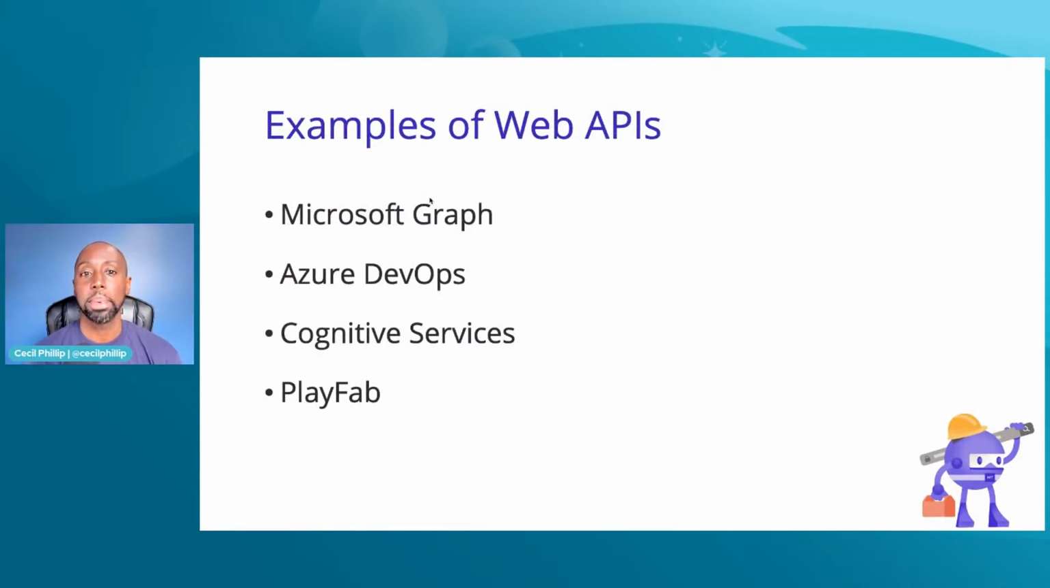Some examples of web APIs inside of the Microsoft ecosystem are Microsoft Graph, which is a really big API that gives us a lot of information about what's happening inside of my Microsoft 365 account. Also, Azure DevOps has an API too. So if I want to know about what's happening with my builds, my check-ins, or my CI/CD pipeline, I could use the API to bring in some of that information. We also have Cognitive Services, which adds machine learning, and PlayFab, which is an API you could use for gaming scenarios. All of these are great examples of how you could bring APIs inside of your application.